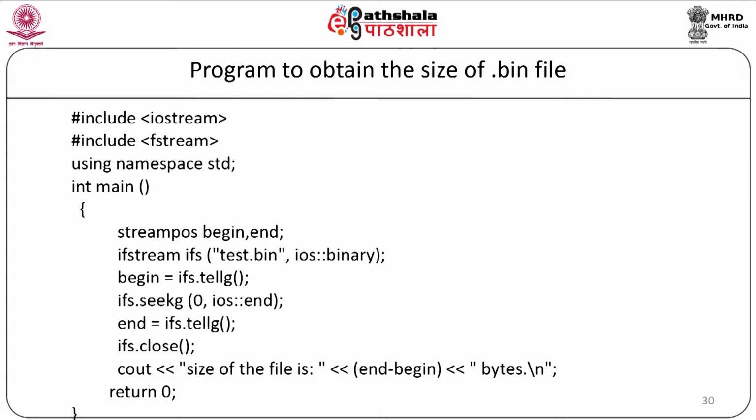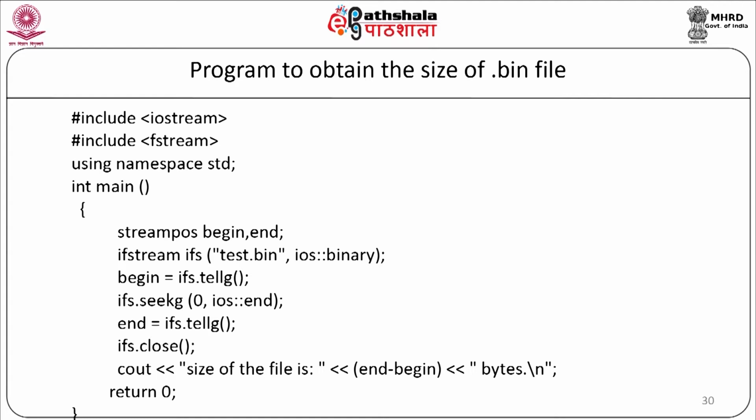Now, we will start: begin is equal to ifs.tellg(). So, we are taking the file pointer position into begin. ifs.seekg(0, ios::end). So, here we are pointing our position to the 0th position from the end. Now, end will be equal to ifs.tellg(). So, end will have the value of the tellg pointer.